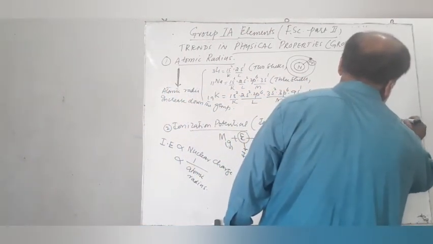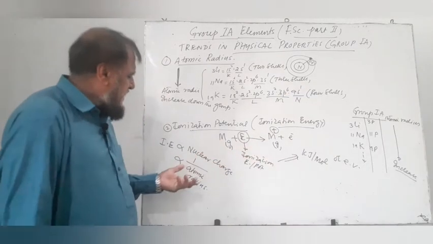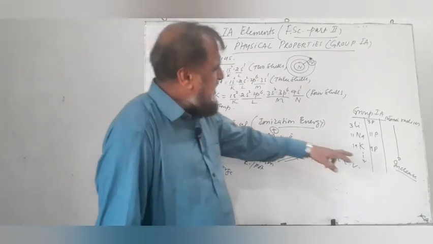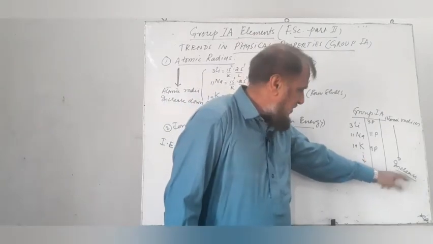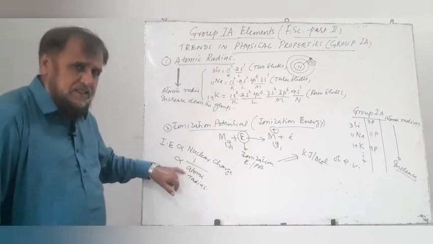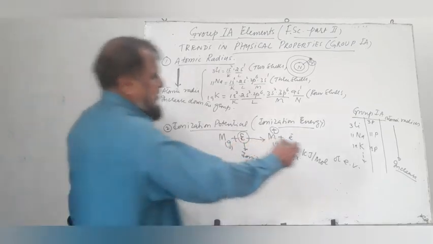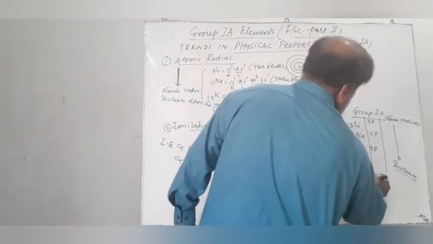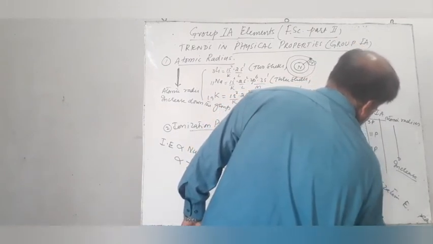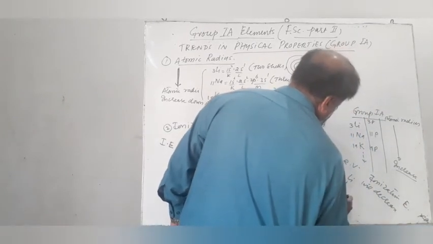increases down the group, and increase in atomic radius will decrease the ionization energy. Now, in this case, the increase in atomic radius is the dominant factor over the increase in nuclear charge. That is why, as the atomic radius is a dominant factor as compared to nuclear charge, as we move down the group, the ionization energies of group 1A elements will decrease from lithium to cesium and francium.